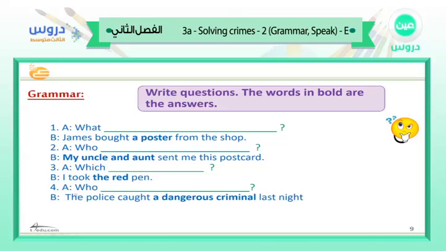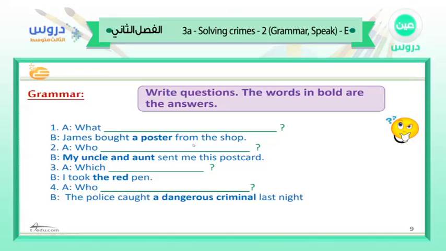Very good. And number 4, who blank. So let's see. The police caught a dangerous criminal. So the police here is the subject, while a dangerous criminal is the object. So we're asking about the object. Okay, let's see the first one.